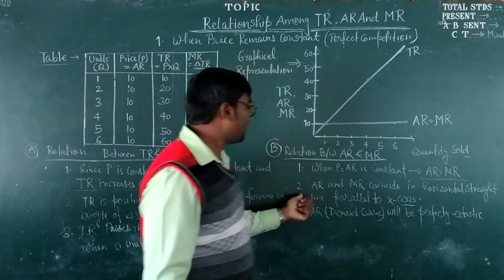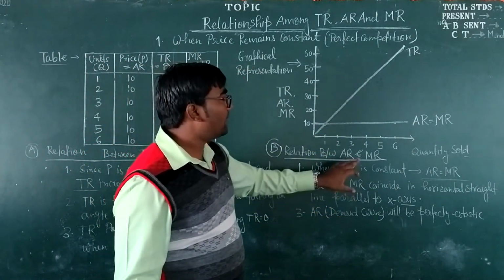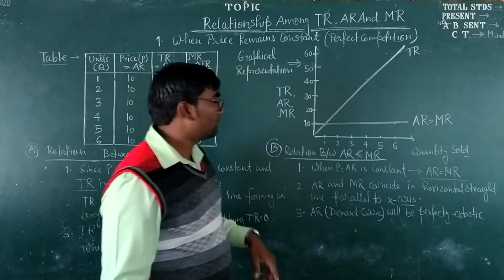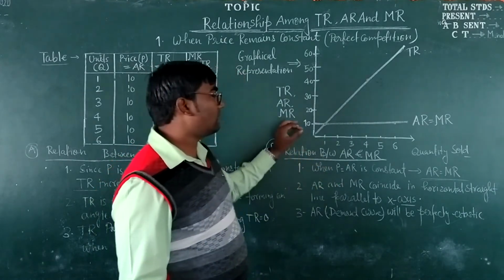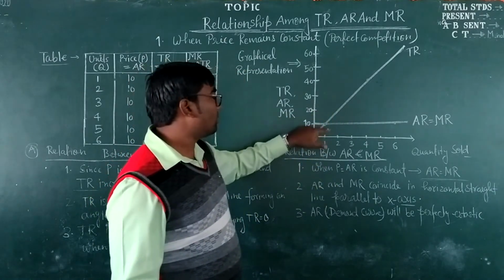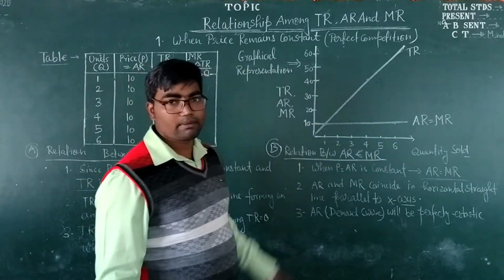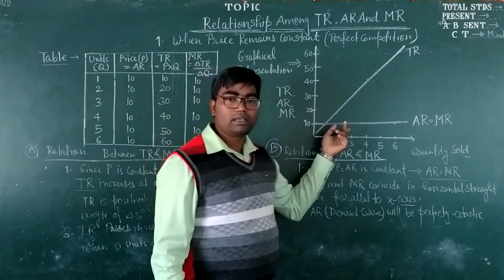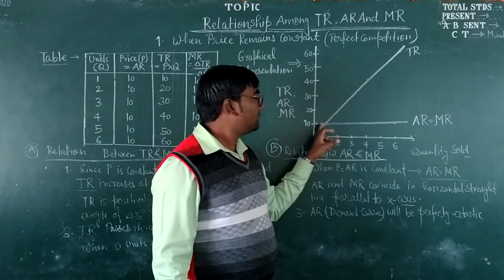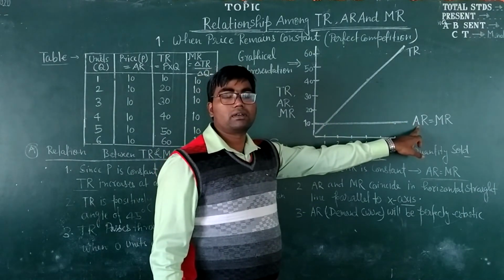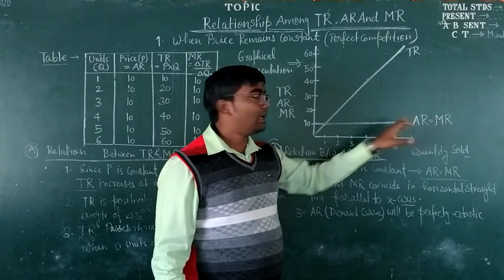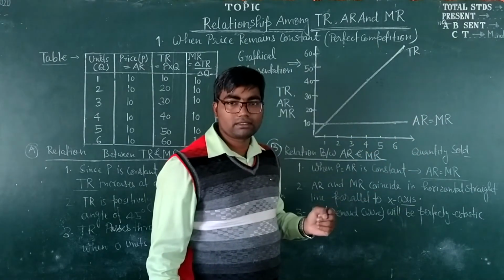And second, average revenue and marginal revenue curves both coincide in a horizontal straight line parallel to the x-axis. Here, these two curves are coinciding with each other and they are parallel to the x-axis.